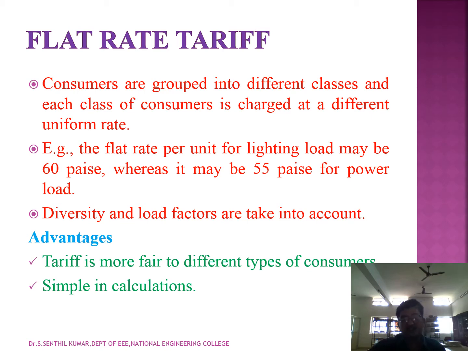For example, 1 to 100 units means fixing an amount for that usage of the first 100 units. Then the next 100 to 150 units, fixing an amount. Like this, flat rate tariff will be fixed for the per unit consumption.